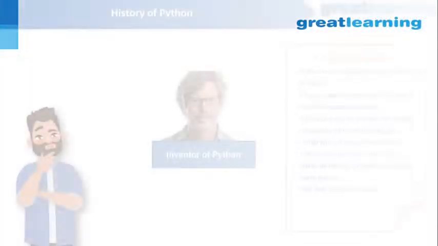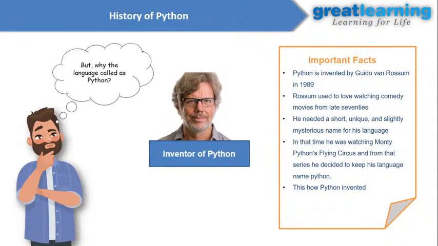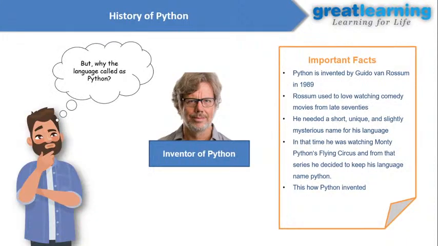Let's see who invented Python. Python was invented by Rossum in 1989, right? You might wonder why it's called Python, right? It's quite an unusual name. It was named Python because the inventor needed a short, unique, slightly different and mysterious name for his language, okay?